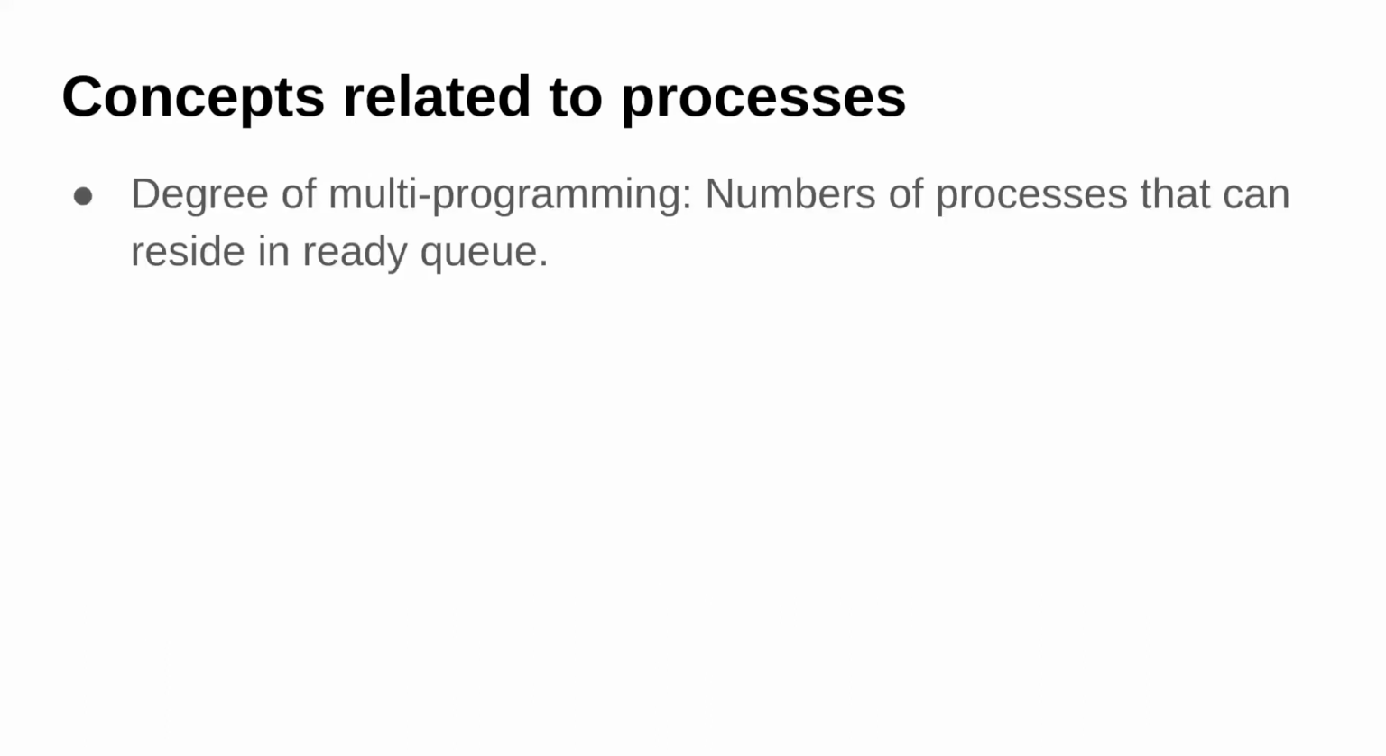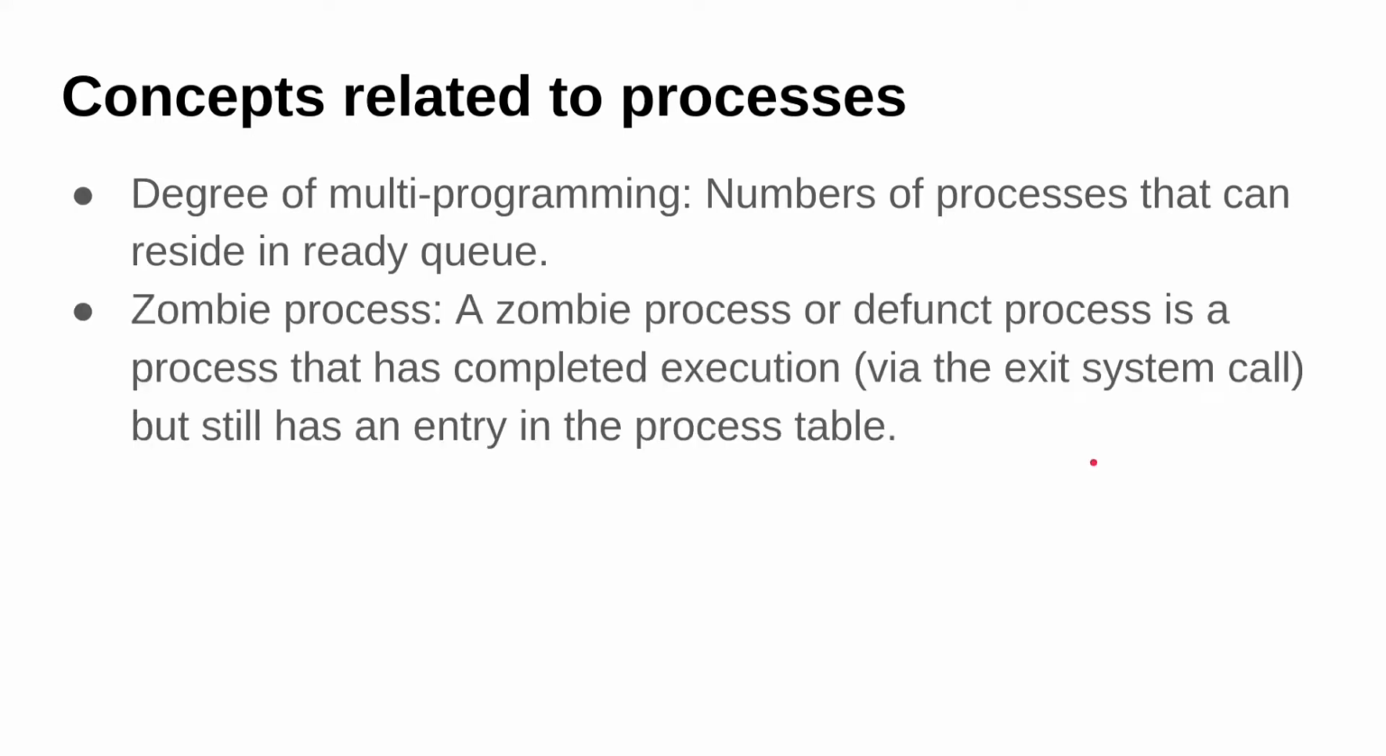Now the concepts related to processes. First one is degree of multiprogramming. Degree of multiprogramming is the number of processes that can be inside the ready queue at once. Next, zombie process. A zombie process is one which has completed the execution and exited via the exit system call, but there is still an entry of that process inside the process table.